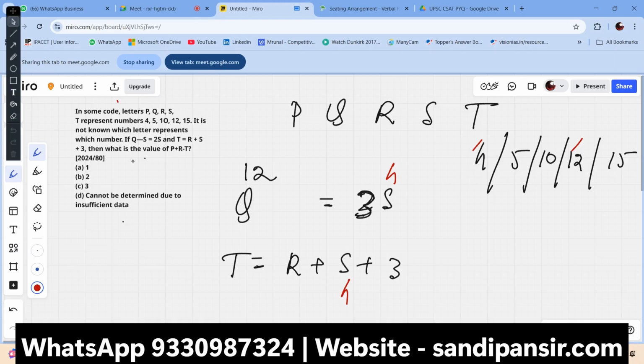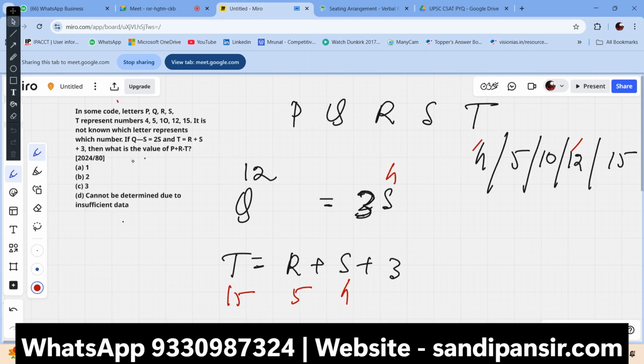Now 5, 10, and 15 are left. If I put 15 here and 5 here, it does not go along this way. Now you have to do it another way.